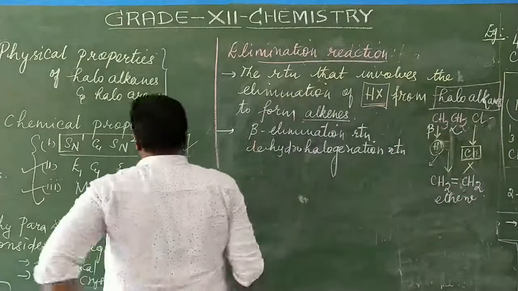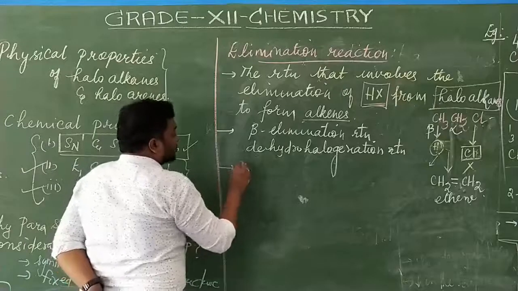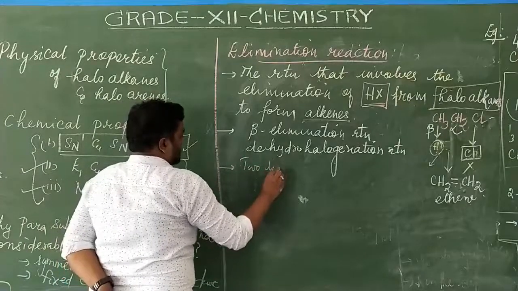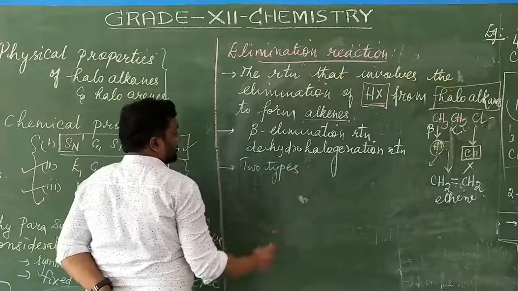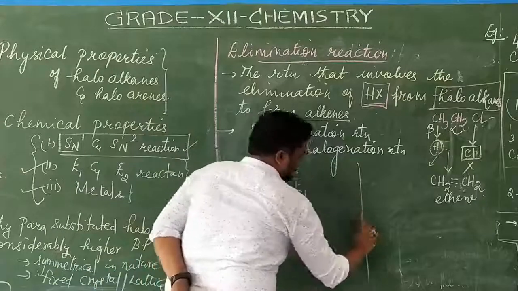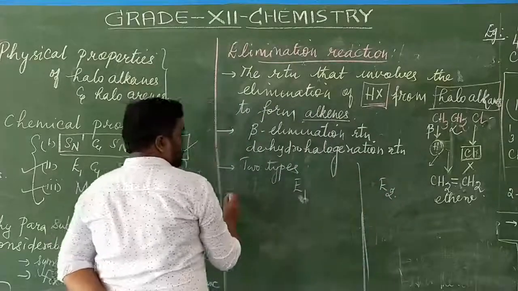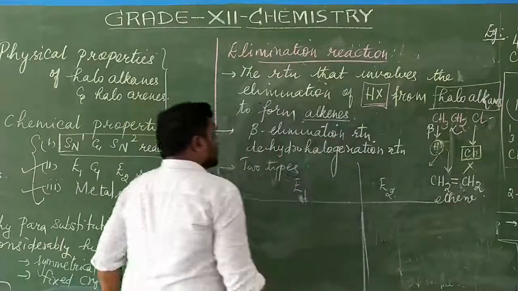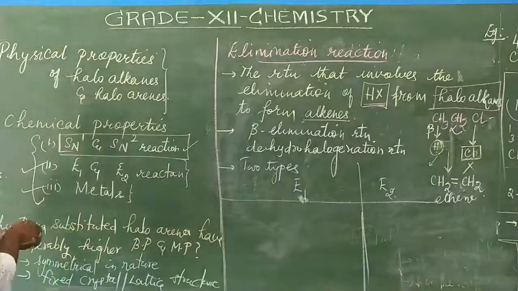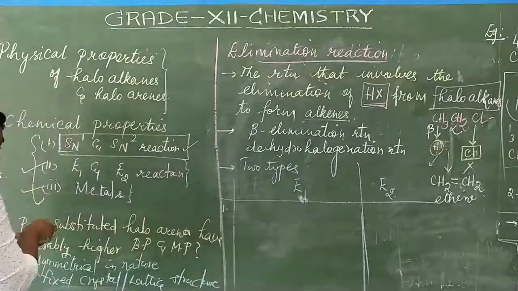Now coming to the next point. This elimination reaction is of two types. One is E1, the other one is called E2. So the first point, what is this E1?